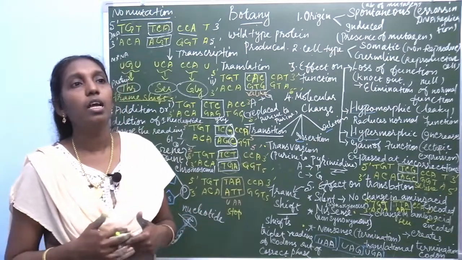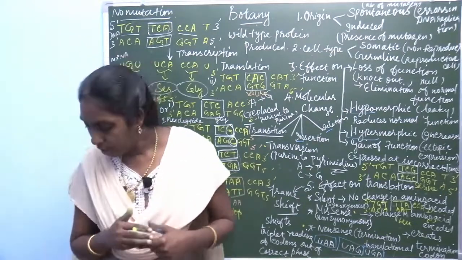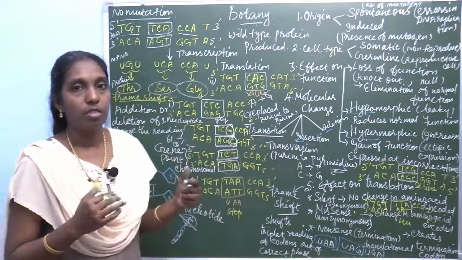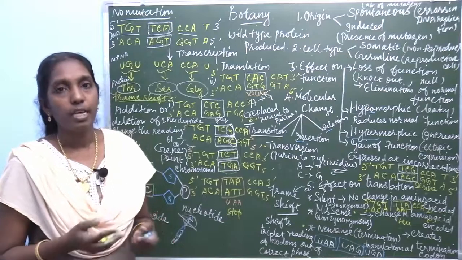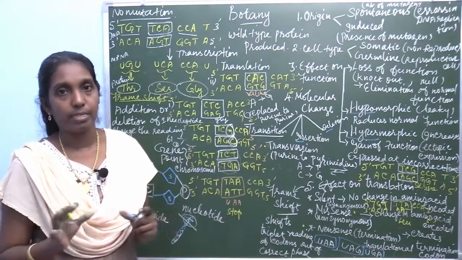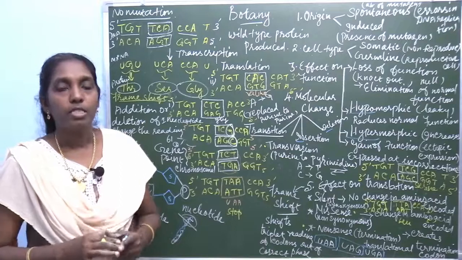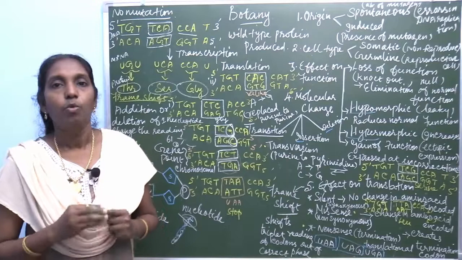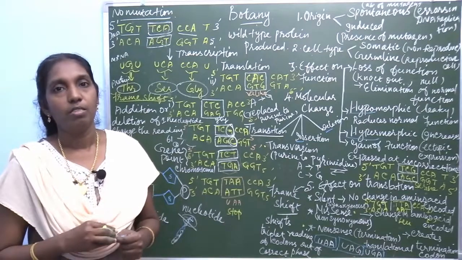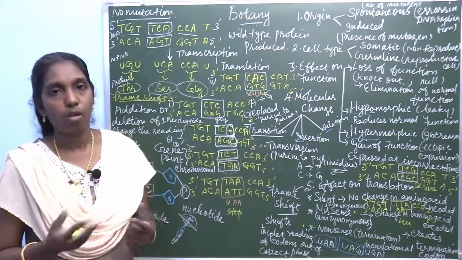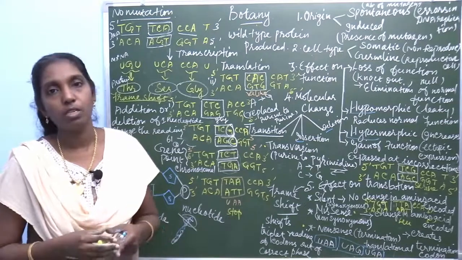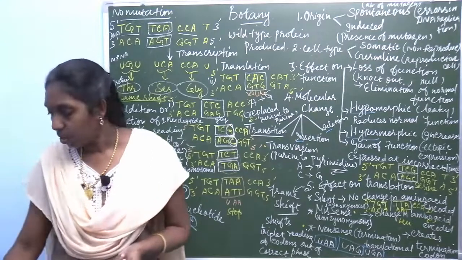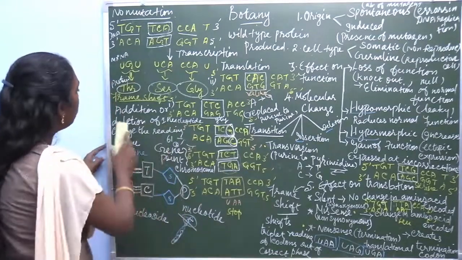Before that, one more question: what are the mutagenic agents? The second question you are going to study today is mutagenic agents, or mutagens. What are mutagens? There are a number of substances or compounds which induce mutations, and they are called mutagenic agents. The mutagenic agents are classified into 2 different types.